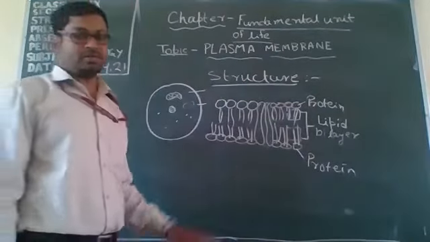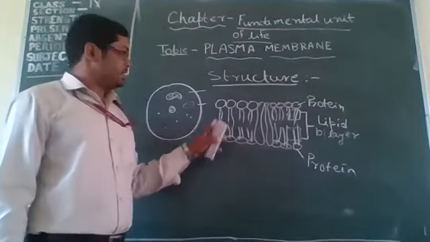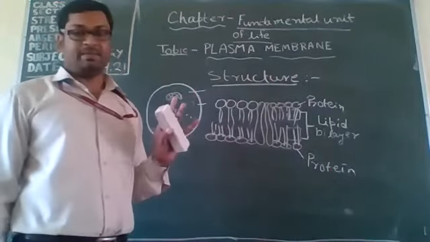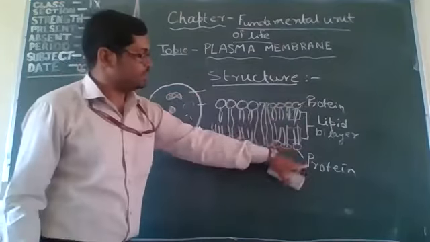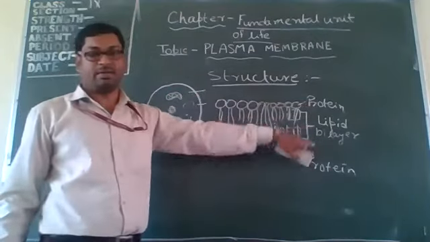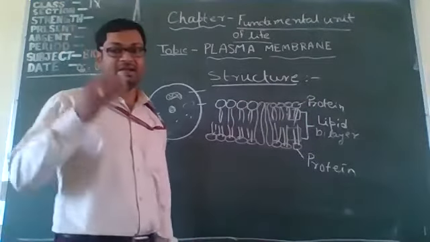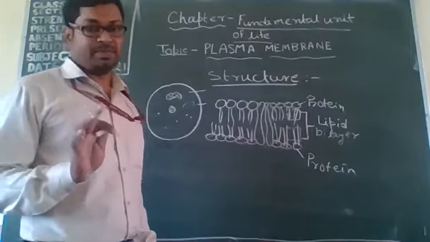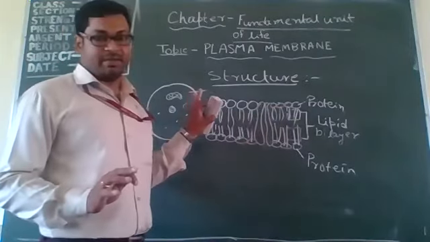Understood? So, it is made up of a lipid bilayer and proteins, which are integrated on the outside and inside. This is the structure of the plasma membrane.